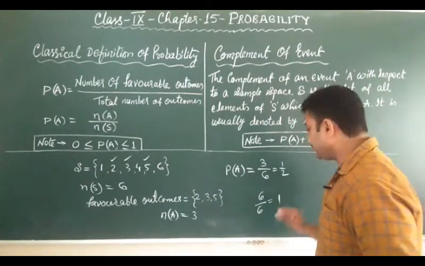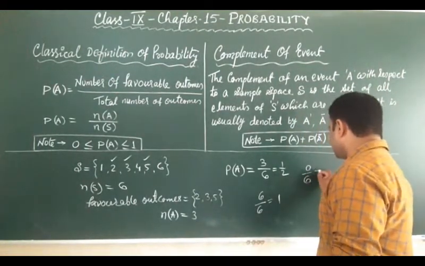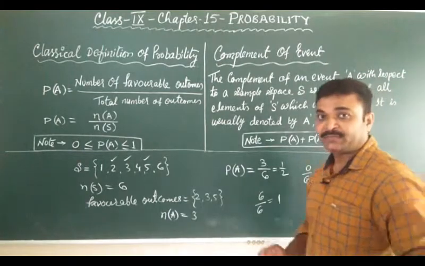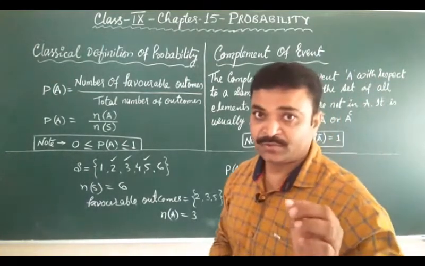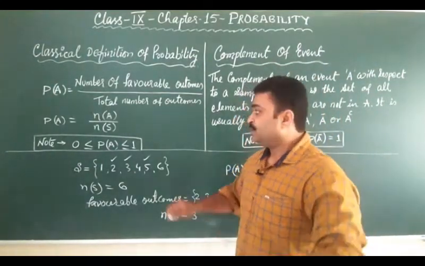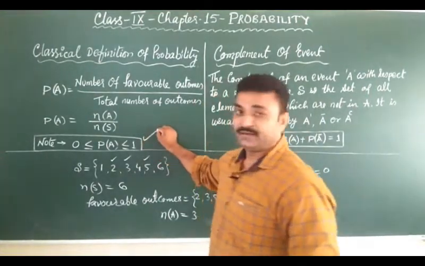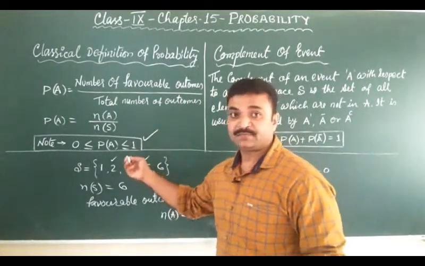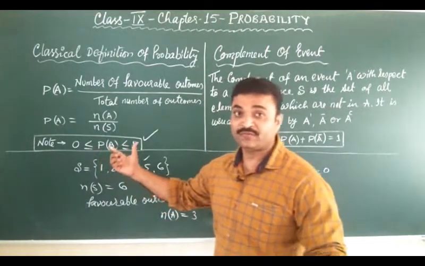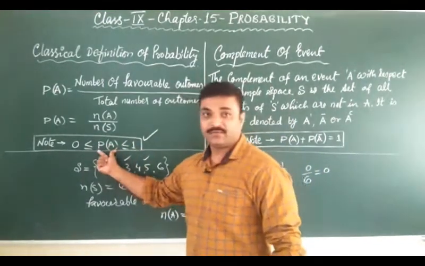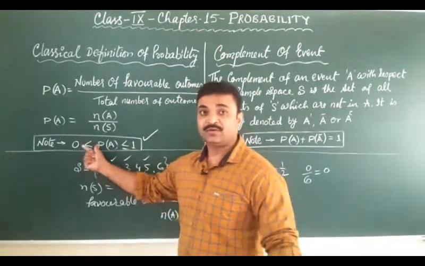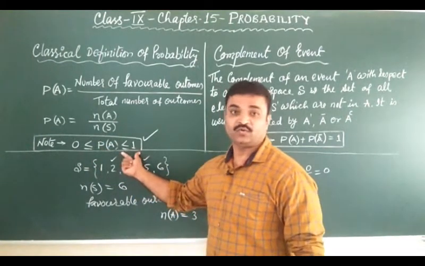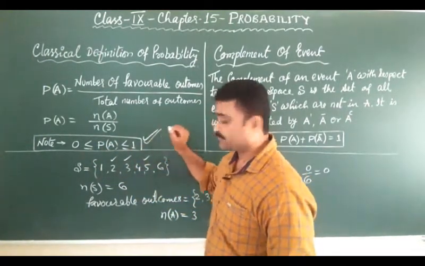But in case of 7 we will have 0 upon 6 is equal to 0. That means one thing to be noted. What is that? The probability of an event lies between 0 and 1, or we can say the probability of an event is greater than or equal to 0 and less than or equal to 1. This thing is very important.